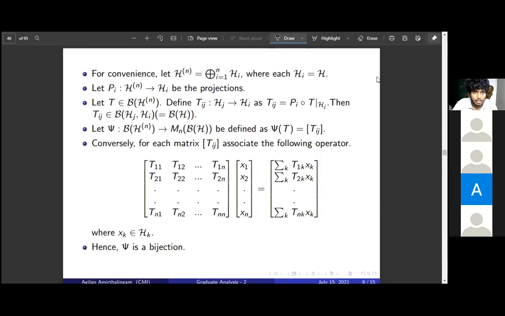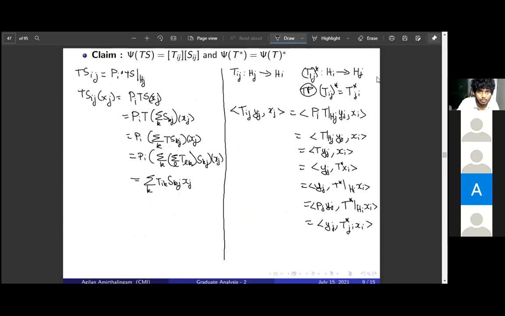Now we have to show that this is a C star isomorphism. Most of the steps are clear, but I'll do two of them just for completeness. We should show that psi of TS is equal to the matrix product of the matrix of T and the matrix of S. That is, psi, the function that associates the operator to its matrix, applied to TS gives the matrix of TS, which equals the product of the matrices of T and S. So we will see that.